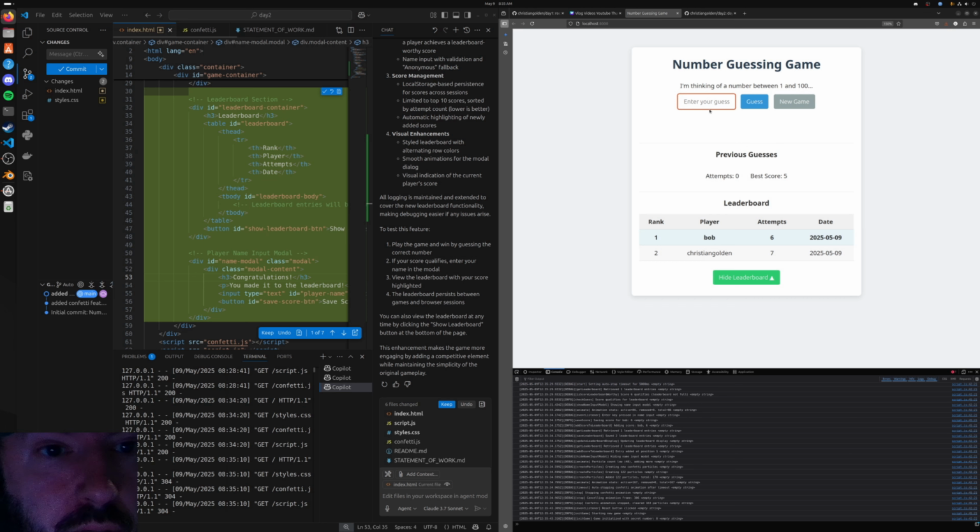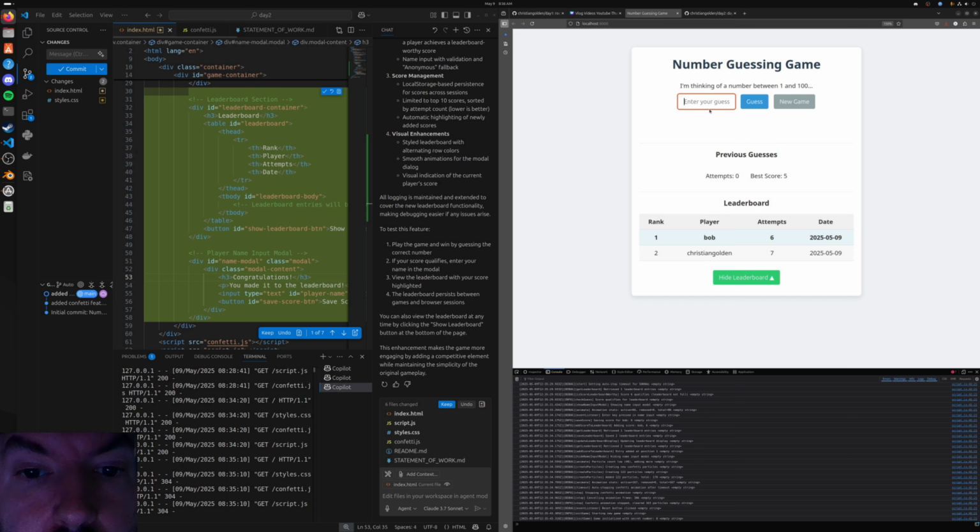So what did we do today, right? This is day 2 of VibeCoding some games in JavaScript using GitHub Copilot, using Claude 3.7 Sonnet in agent mode. We made a number guessing game, very simple. We added some fanciness to it with the particle effects, leaderboard, local storage, and we did some troubleshooting here and there when things didn't work quite right.